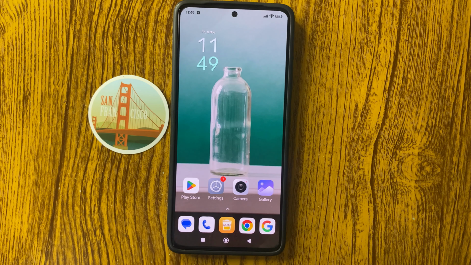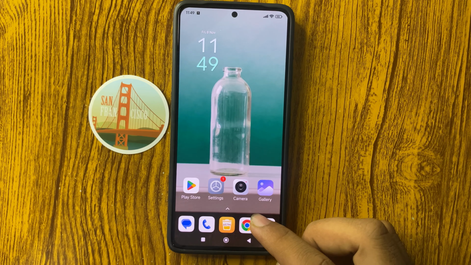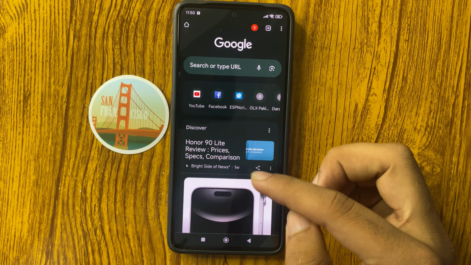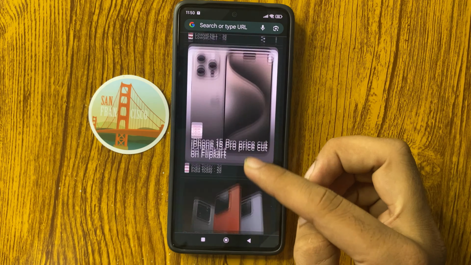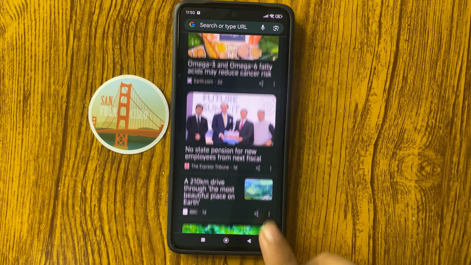How to fix Xiaomi Redmi 15 Pro text reaction not working. Let's start the video. First of all, checking the internet. So open any browser app and from here you can see that network is properly worked.